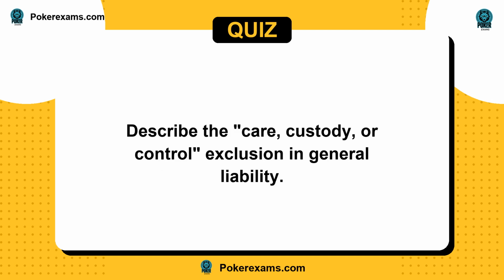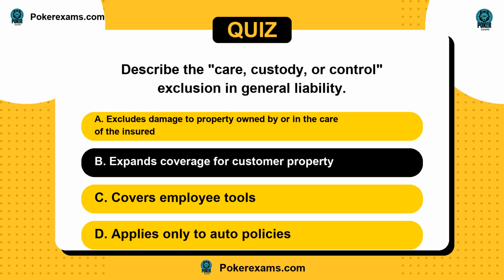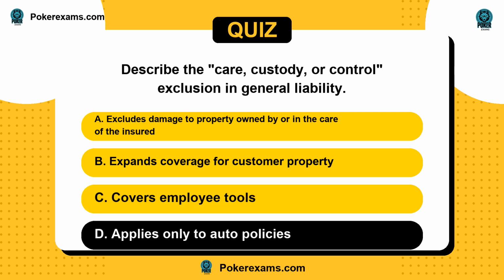Next question. Describe the care, custody, or control exclusion in general liability. Is it A, excludes damage to property owned by or in the care of the insured? Or B, expands coverage for customer property? C, covers employee tools? Or D, applies only to auto policies?